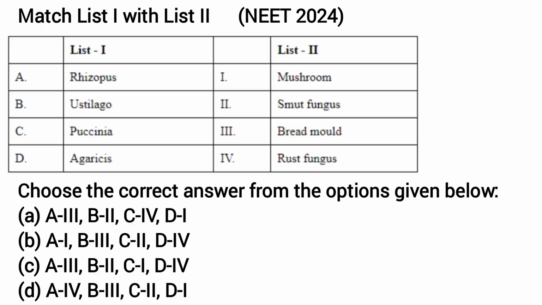So we'll move on to the next one, that is Puccinia. As you all know, Puccinia is commonly known as rust fungus, that is it matches with the fourth option. So C4. C4 is given in option A. And D, that is Agaricus, is a mushroom. So option A is the correct answer for this question.